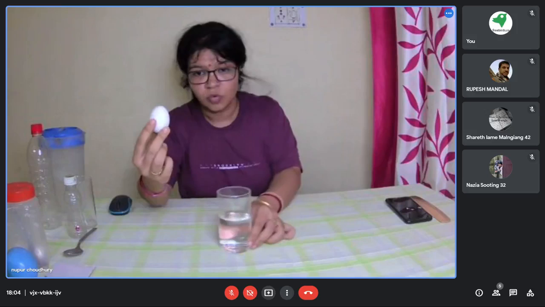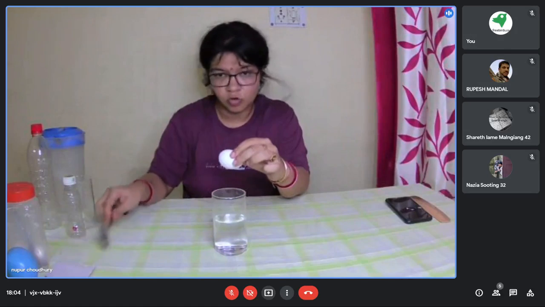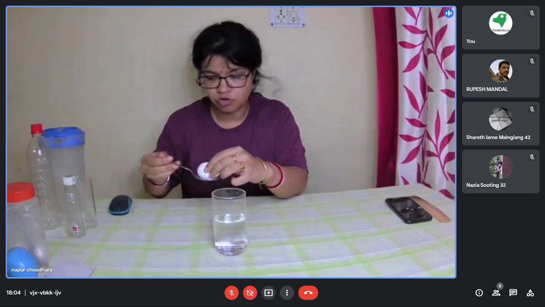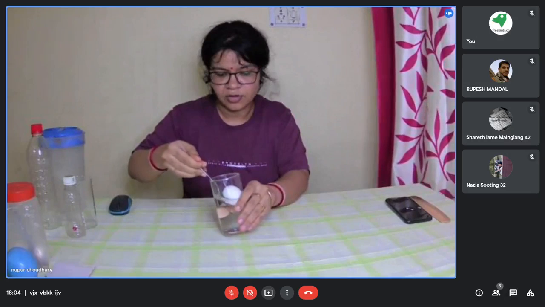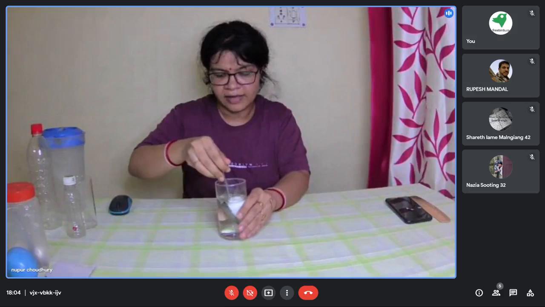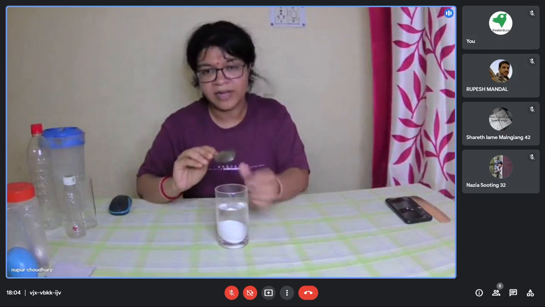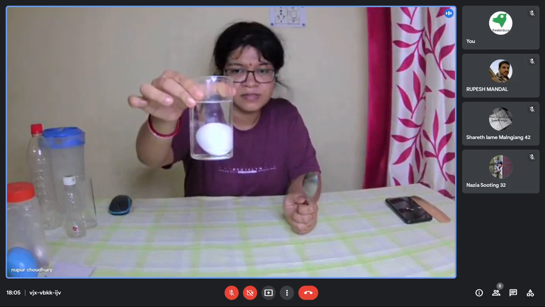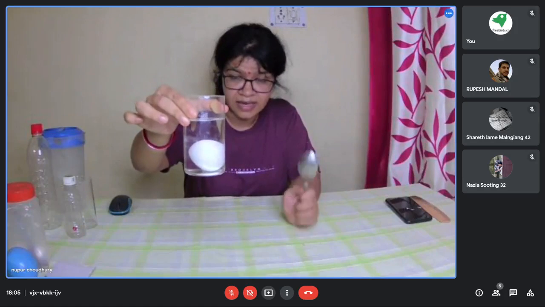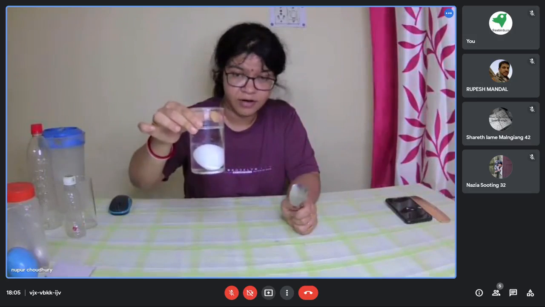When I put this egg inside the glass of water, I put it very slowly because if I just drop it, it might break. Now when I'm putting this egg inside the water, what happens? The egg sinks and goes right to the bottom of the glass, right?